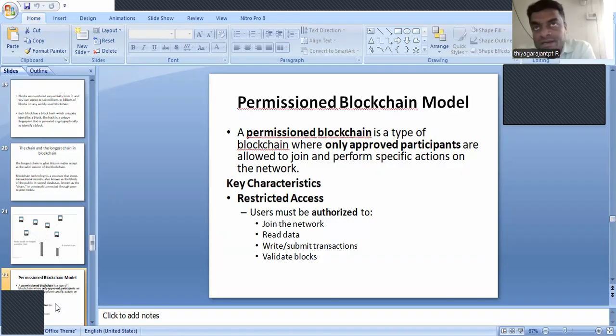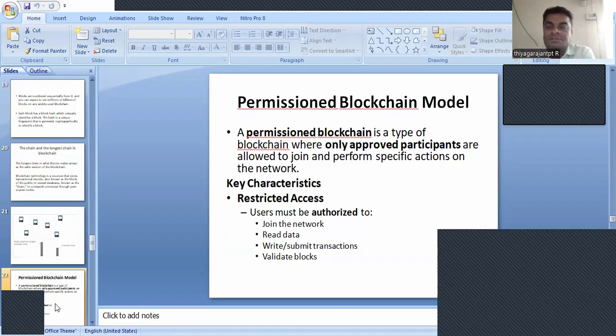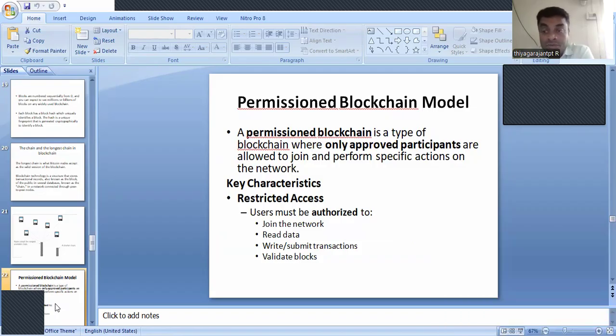So, what are the key characteristics of the permissioned blockchain? Permissioned means the person is already approved. He or she is not an unauthorized person, not a third party. First, restricted access. Users may be authorized to join the network, read the data, write and submit the transaction, and validate the block. These are the key roles played by the client.